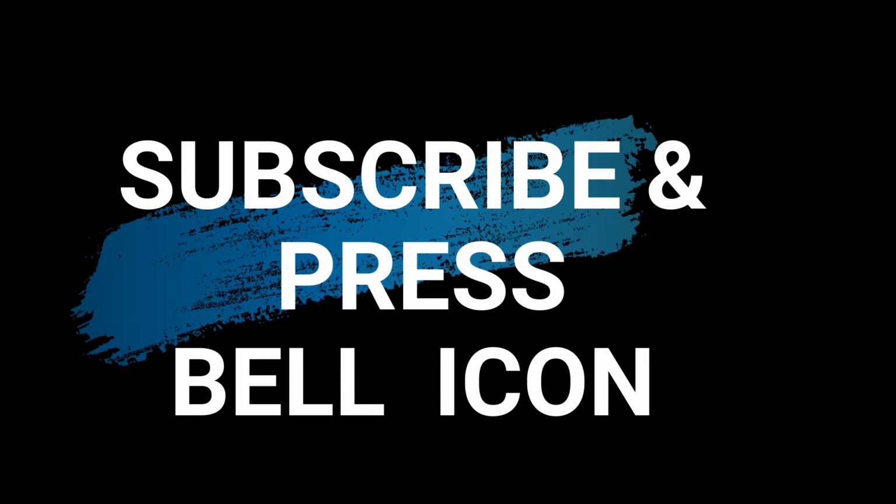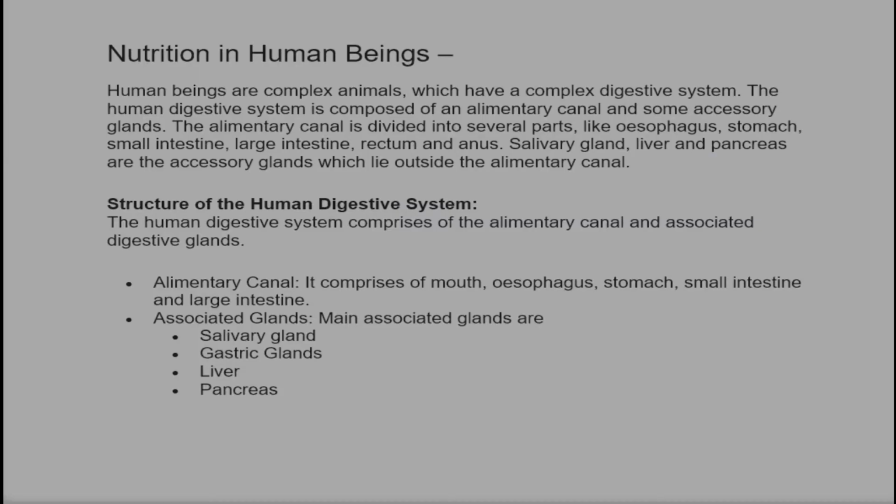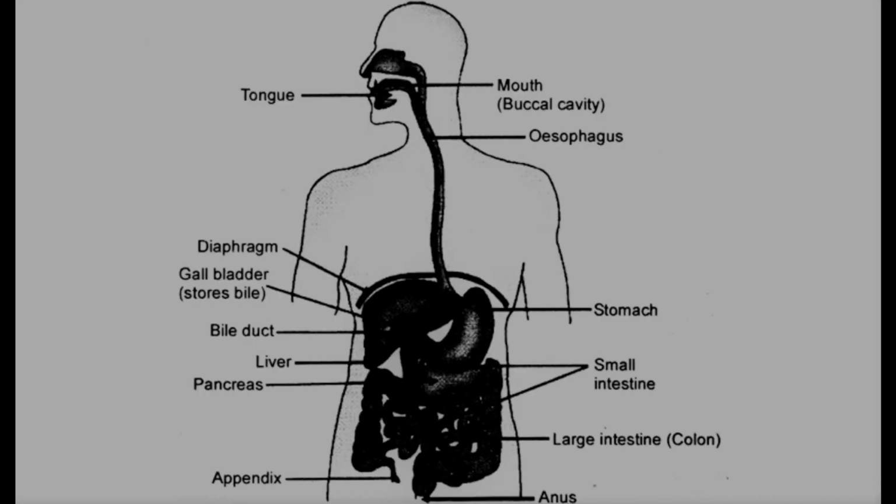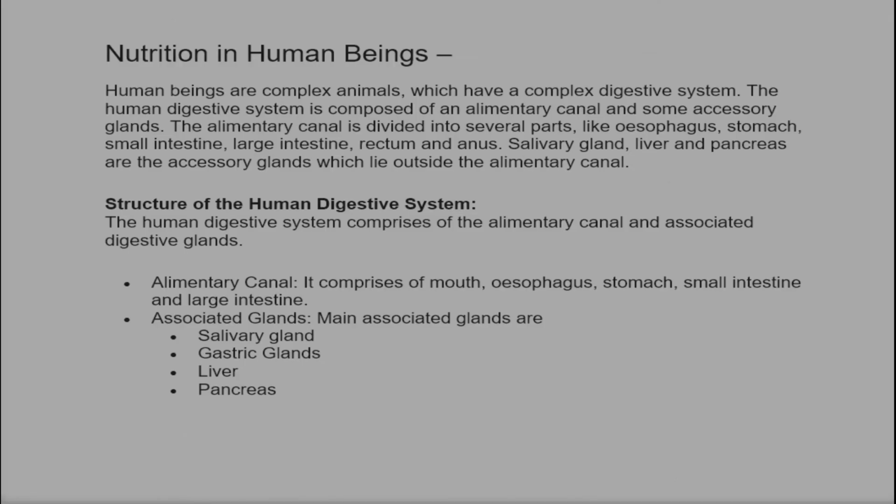Let's start with nutrition in human being. Human beings are complex animals which have a complex digestive system. So we have to understand this. The human digestive system is composed of an alimentary canal and some accessory glands. The alimentary canal is divided into several parts like esophagus, stomach, small intestine, large intestine, rectum, and anus. Salivary gland, liver, and pancreas are the accessory glands which are outside the alimentary canal.